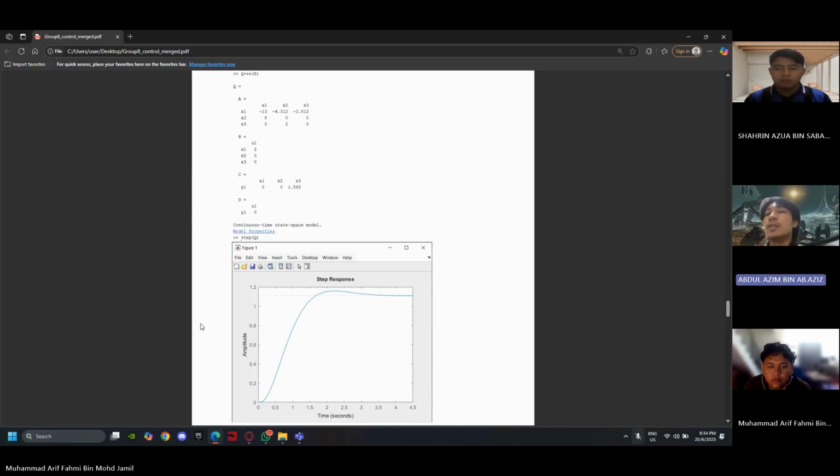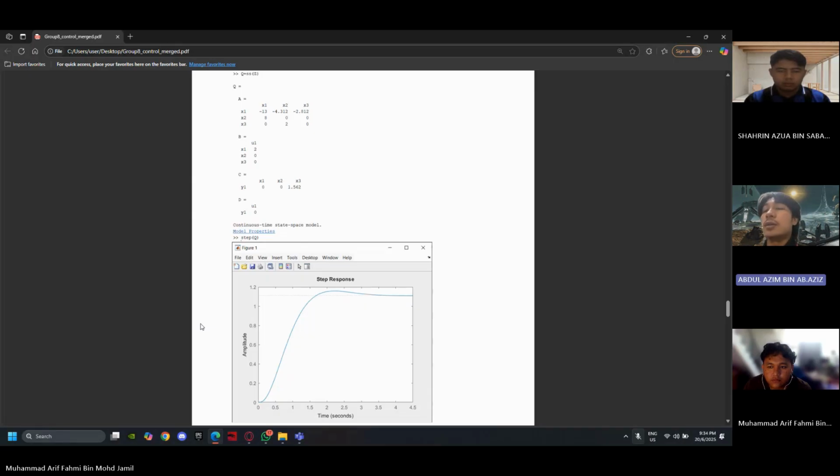Overshoot is a slight peak above the steady state value 1.15, indicating that the system is underdamped. For settling time, the system appears to settle around 1 by approximately 3 to 3.5 seconds. For the steady state value, the output stabilizes at 1, which matches the expected result for a unit step input in a stable system.